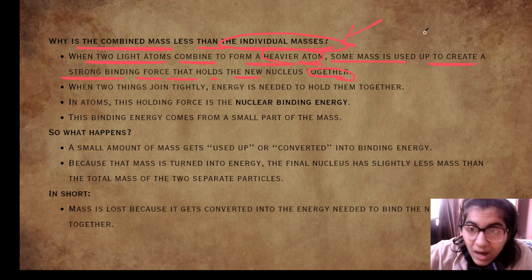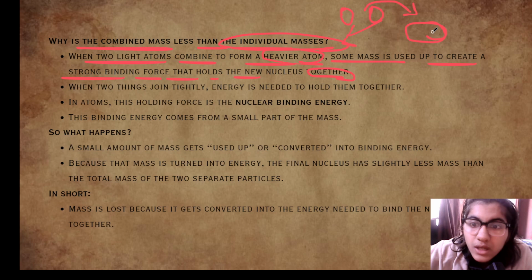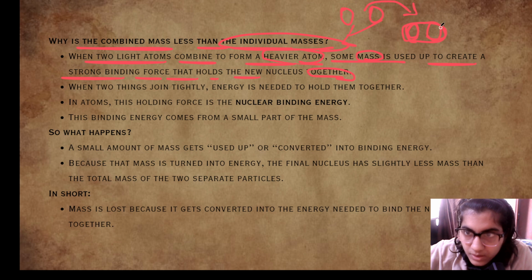So when they become a single heavier atom, some of the mass is used to create a strong binding force that holds the atoms together in the new nucleus.